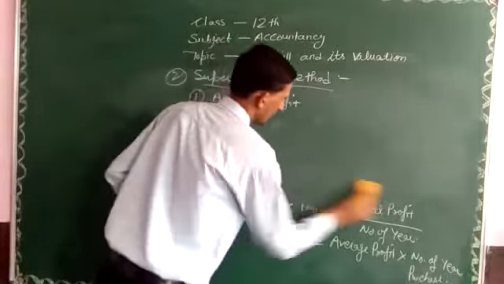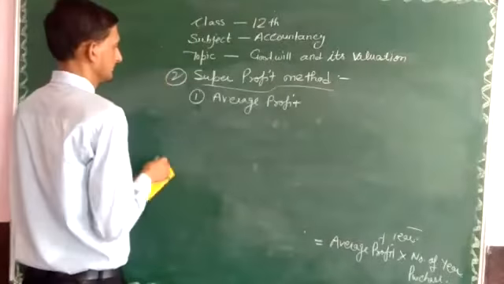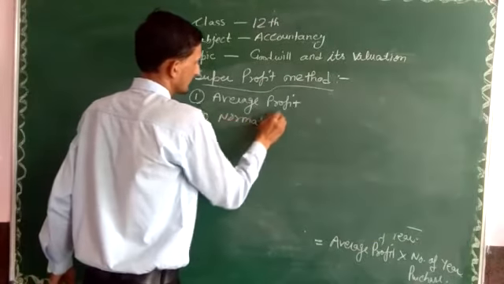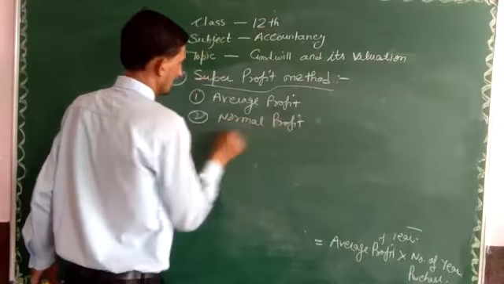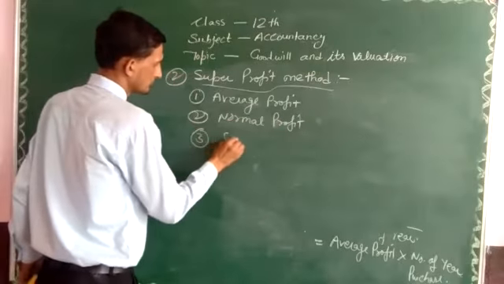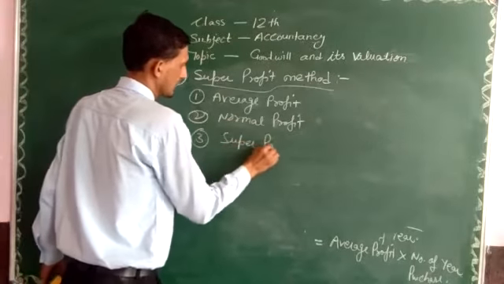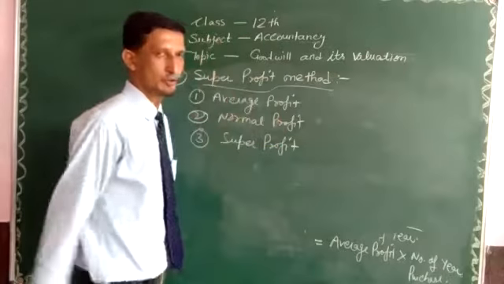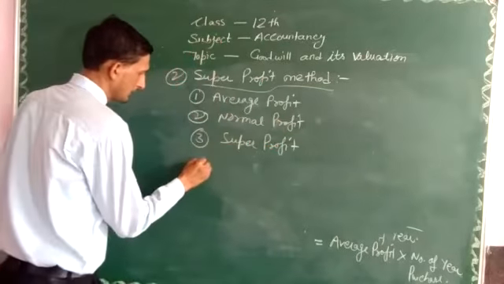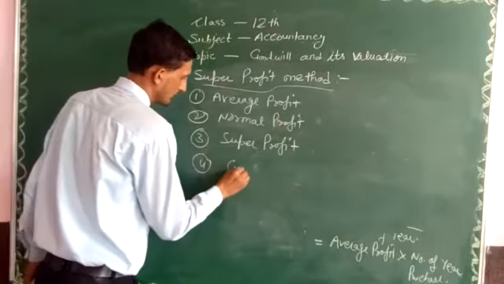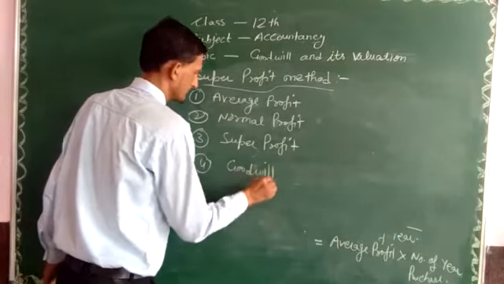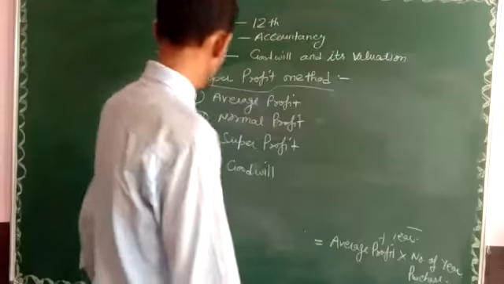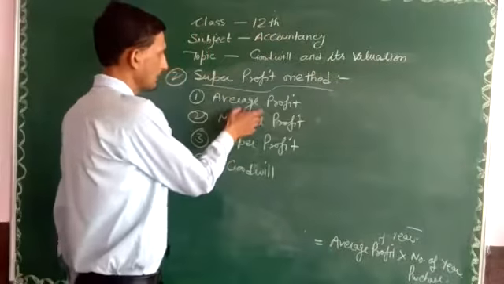Second, calculation of normal profit of the firm. Third, calculation of super profit. And lastly, with the help of the average and normal profit, we calculate the value of goodwill. So these are the four steps to calculate the value of goodwill.